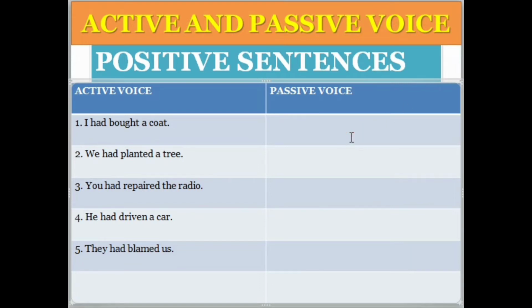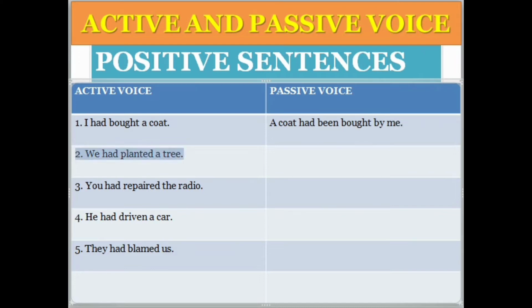Okay, so here we have the positive sentences. The positive, I had bought a coat. So how to change into the passive voice? It's so simple. I had bought a coat. Let me tell you, I is the subject and coat is the object. So the object will come to the subject. A coat had been, a third form of the verb, bought. By whom? By me.